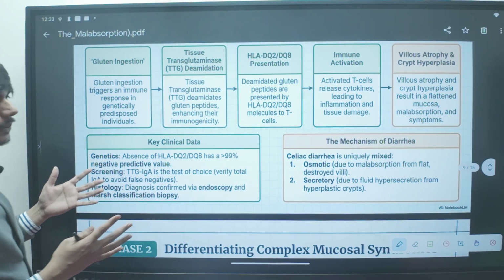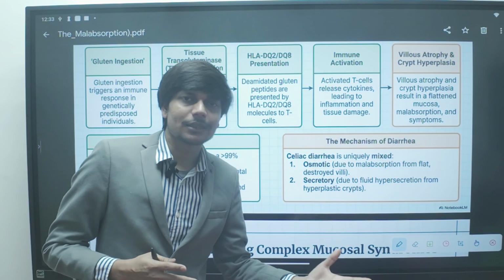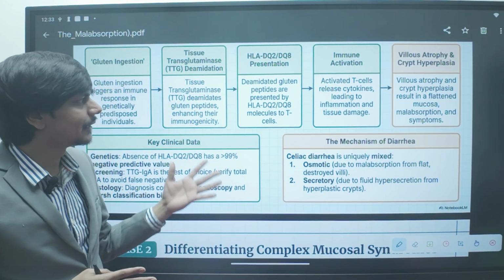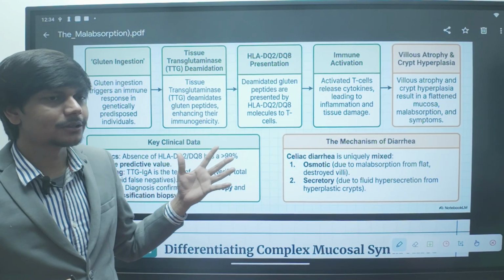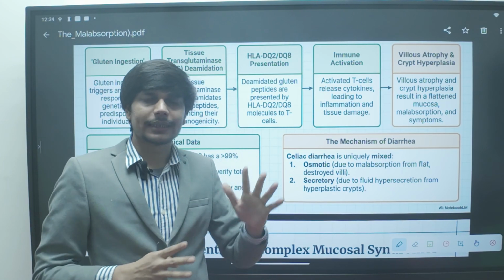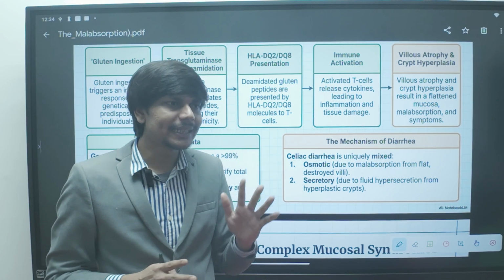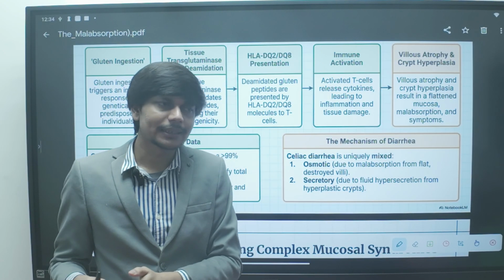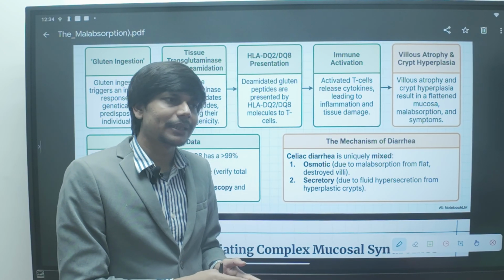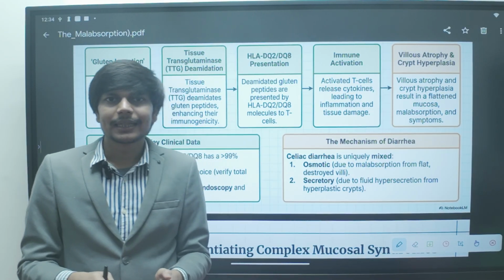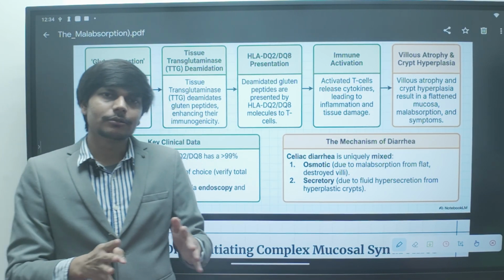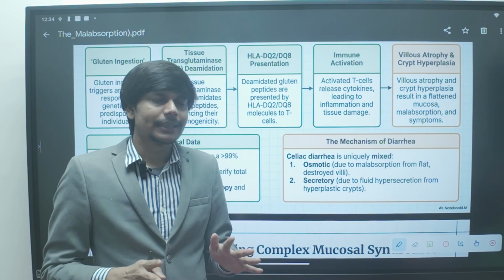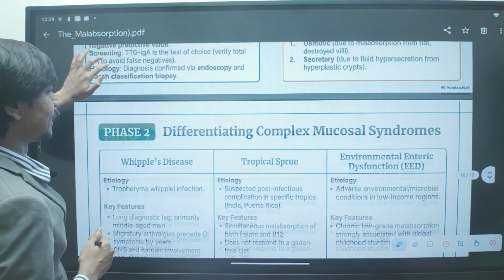The mechanism and the clinical presentation we have discussed: a wide variety of signs and symptoms and lab abnormalities can be present in a patient with celiac disease. Thus you have to keep a diagnosis of celiac disease in the back of your mind while treating iron deficiency anemia, while looking at liver function tests, while looking at calcium and vitamin D deficiency patients, hypoalbuminemia patients, and osteoporotic patients. So a wide variety of signs and symptoms can be present in a patient with celiac disease.